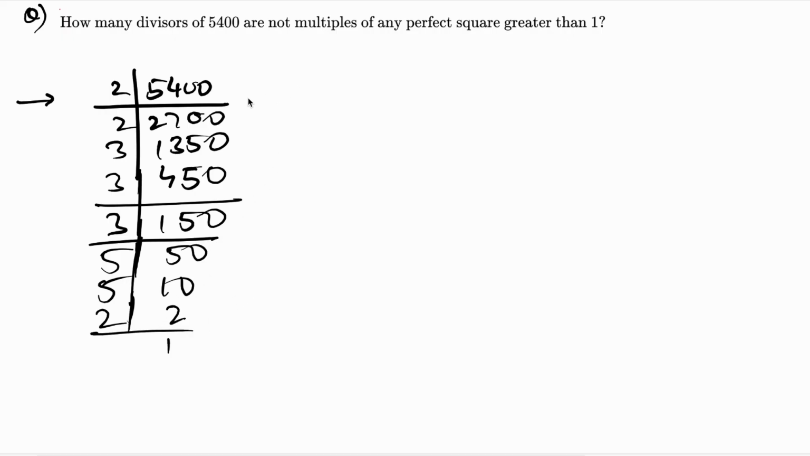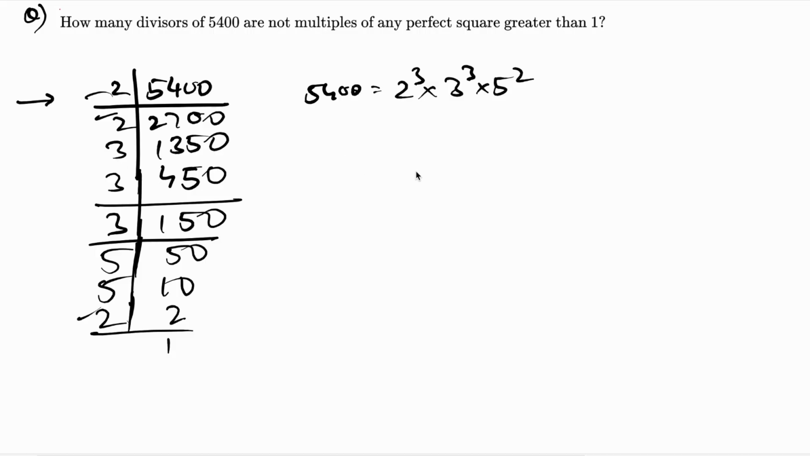So the prime factorization is 2 raised to 3, 3 raised to 3, and 5 raised to 2. So the question is asking how many divisors of 5400, or how many factors of 5400, are not multiples of any perfect square greater than 1. So let's try to understand the cases wherein the divisors are multiples of perfect squares greater than 1.